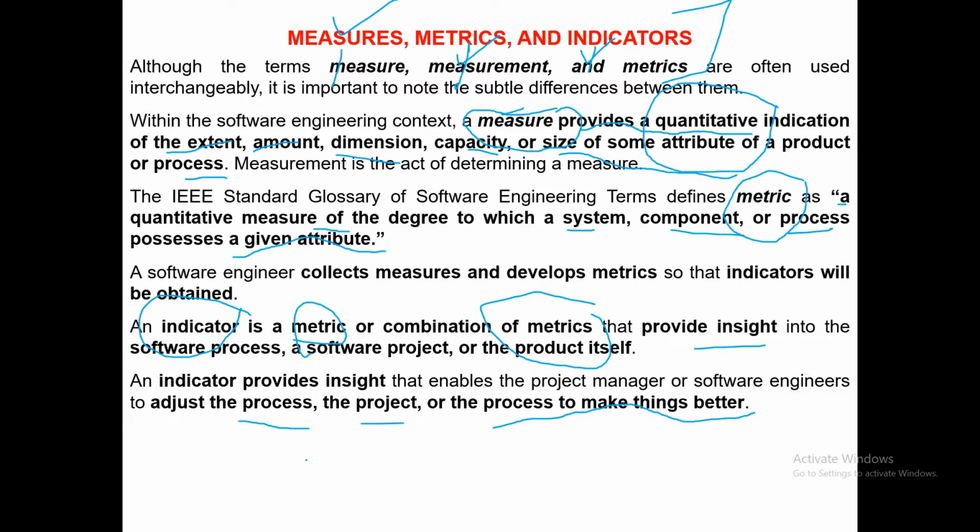Major risks are there. If with the help of these indicators you can identify major risks well in time, you can take precautionary measures so that the challenges can be handled in time, and a good quality product can be developed and delivered in an economical way and in a timely way. So this is the basic difference between these three keywords, that is measures, metrics and indicators.